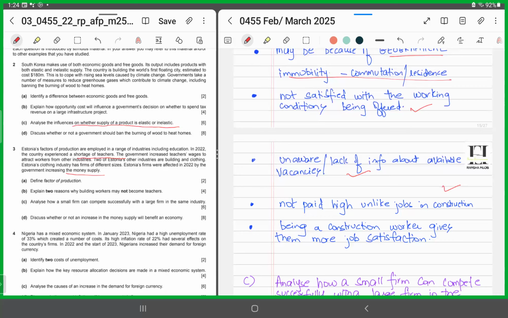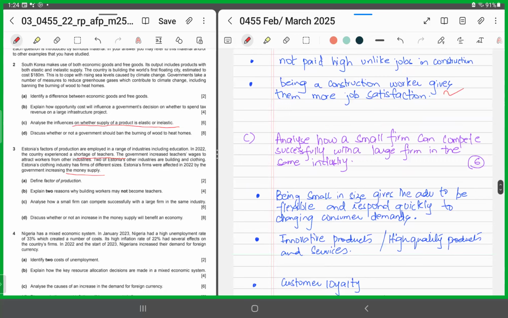Or you could say being a construction worker gives them more job satisfaction. So they are reluctant to switch their jobs or swap, right? Choose any two of them, build upon it, give a reasonable explanation, and you'll be good to go with full 4 marks. I hope you are so far with me in your understanding.